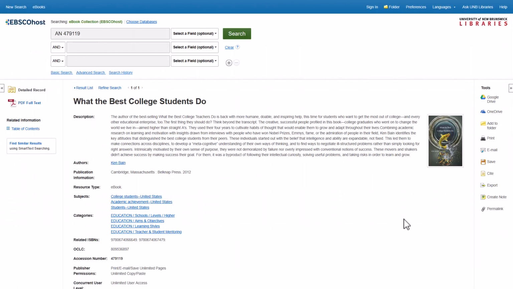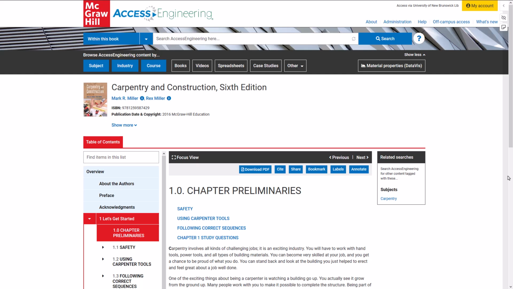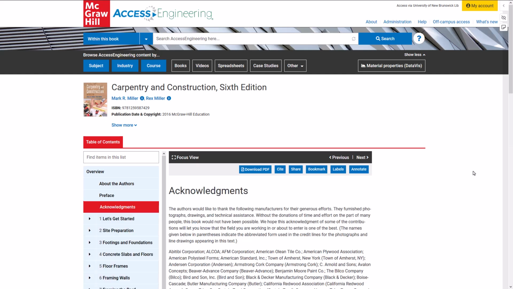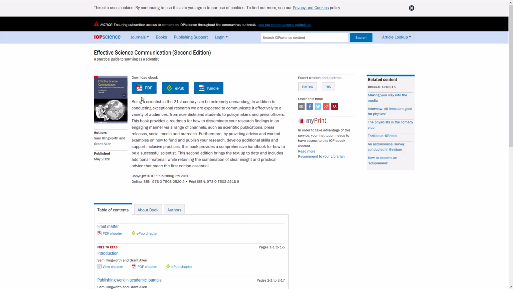Ebooks from EBSCO or ProQuest can be viewed online. You do not need to download the ebook in order to read the contents. To view EBSCO ebooks, select PDF full text on the left. In ProQuest ebooks, select Read Online on the left. In other ebook collections, such as Access Engineering or Institute of Physics Publishing, select Download PDF or the PDF option to read the contents.